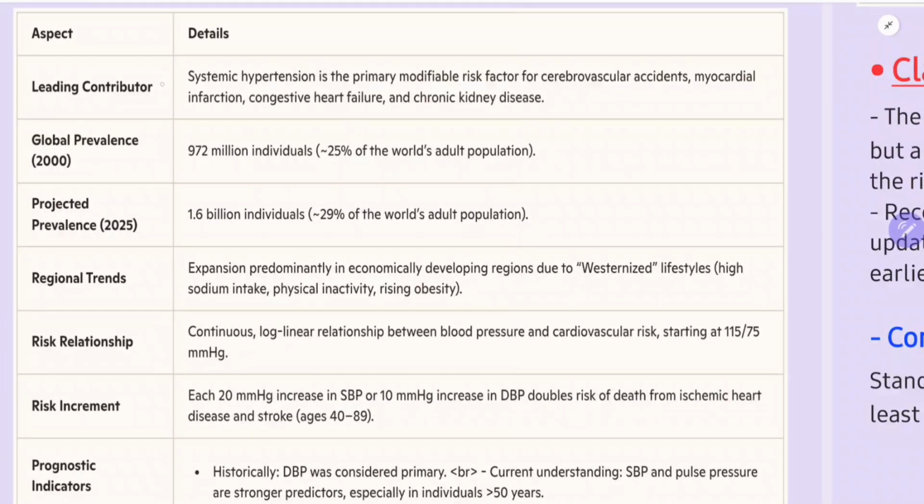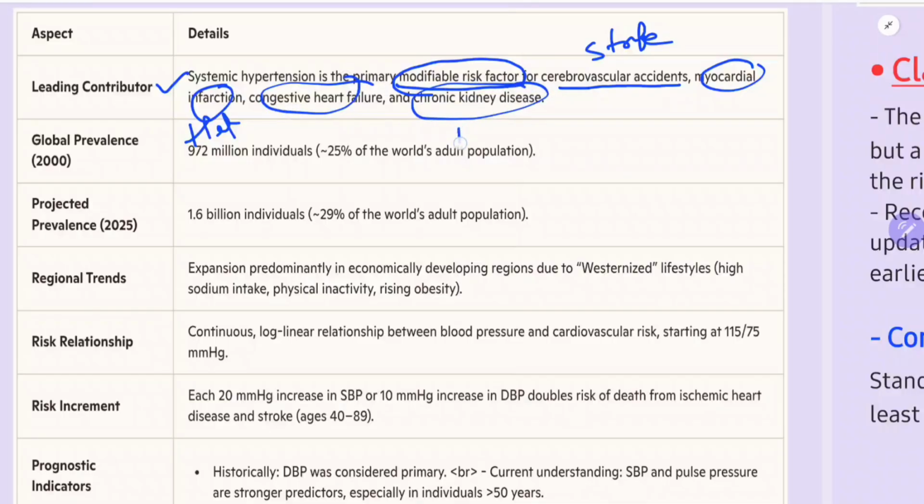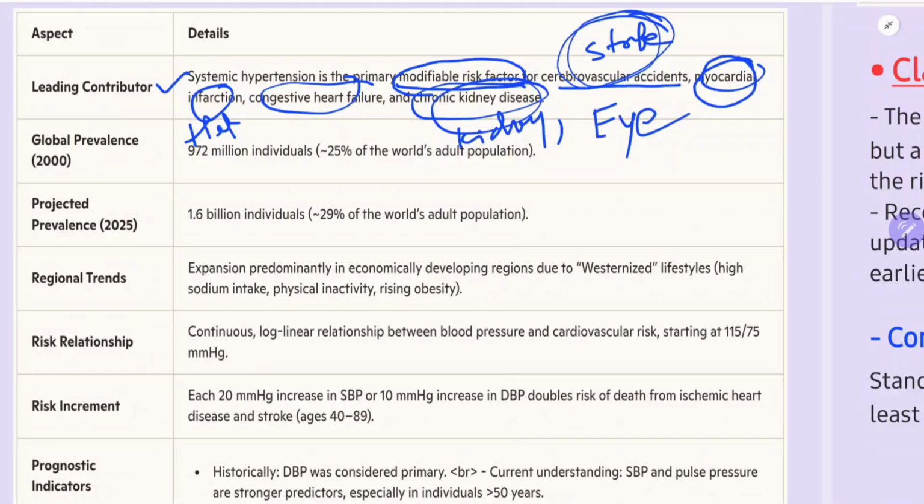Systemic hypertension is the primary modifiable risk factor for cerebrovascular accidents, nothing but stroke in the brain, myocardial infarction in the heart, congestive heart failure, chronic kidney disease, and one more important organ, the eye, hypertensive retinopathy. If you control this modifiable risk factor, you can control strokes, heart diseases and kidney diseases. That is very important.